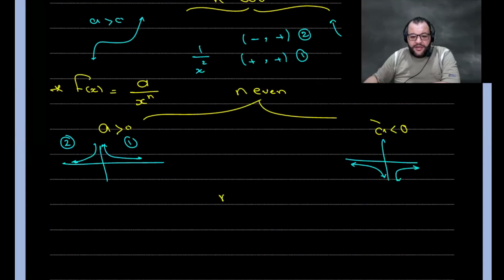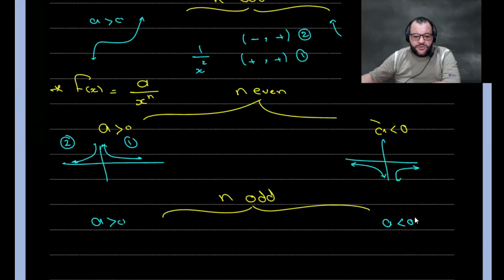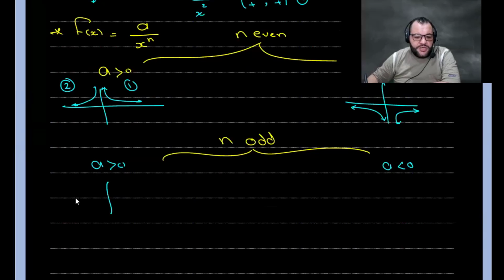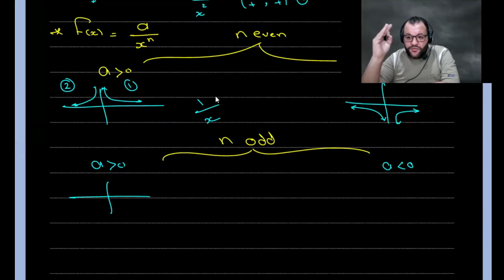Now, if n is odd, you will find that we have two cases: a is greater than 0 and a is smaller than 0. If a is greater than 0, the normal way, if you choose any value, say 1 over x to the power 1, power 3, power 5, power 7, where n is an odd number.